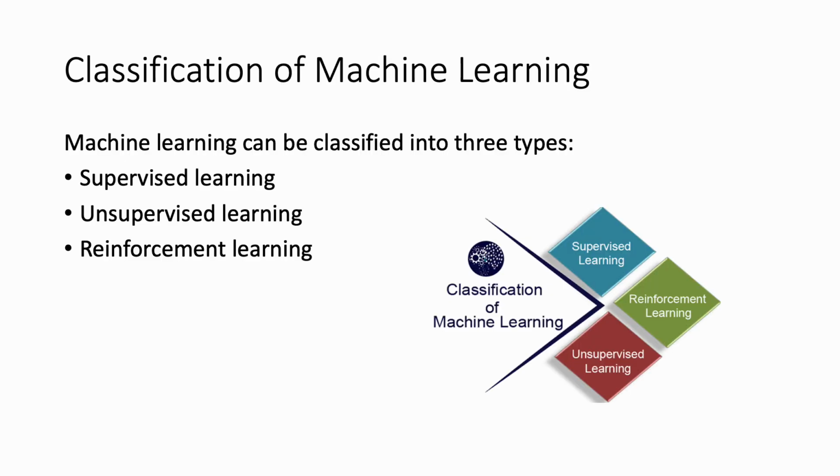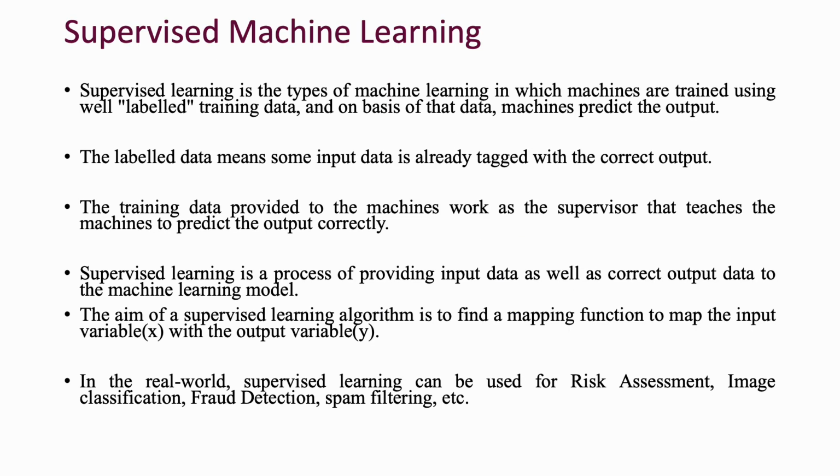Classification of machine learning. Machine learning is classified into three types. Number one, supervised learning. Another one is unsupervised learning, and the third is reinforcement learning. Supervised machine learning. Supervised machine learning is the type of machine learning in which machines are trained using well-labeled training data, and on the basis of that data the machines predict the output. Labeled data means some input data is already tagged with the correct output.